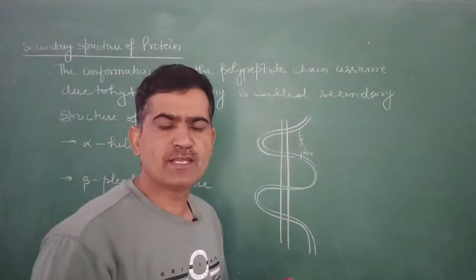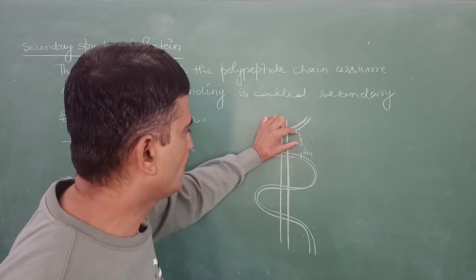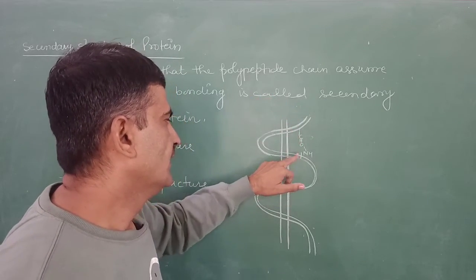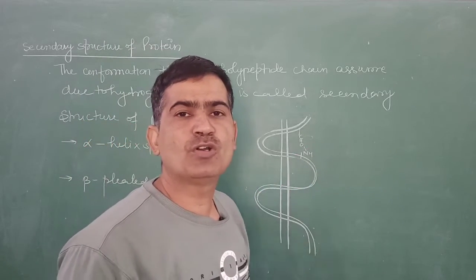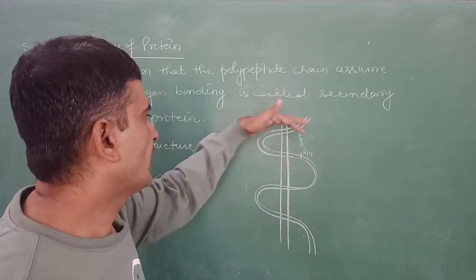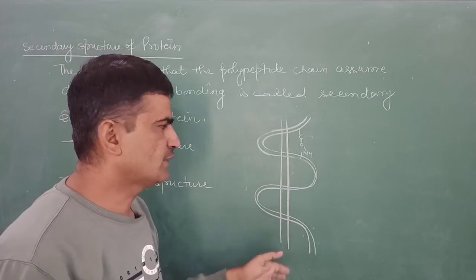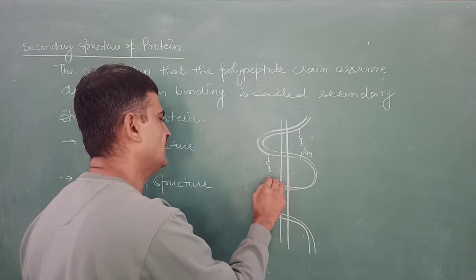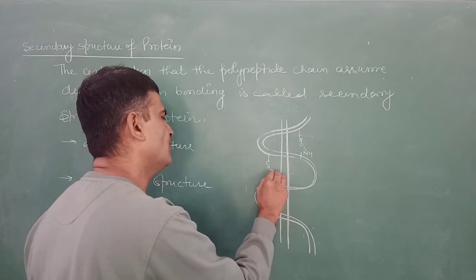A hydrogen bond is formed between the carbonyl group of the first amino acid and the amino group of the fourth amino acid in the sequence, and it forms a right-handed helical structure that is supported by hydrogen bonding, just like this is formed.